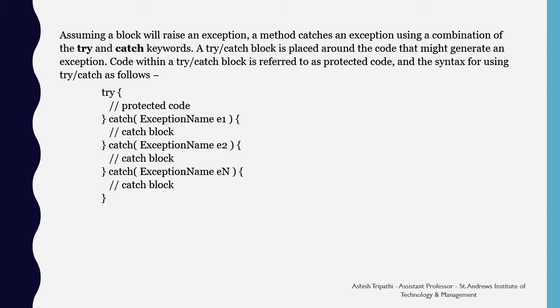Code within a try-catch block is referred to as protected code, and the syntax for using the try-catch block is: try, protected code, then catch exception name E1, then catch exception name E2, then catch exception name EN. So there can be more than one catch statement, where the most specific one is the first and the most general one will be the last catch statement.